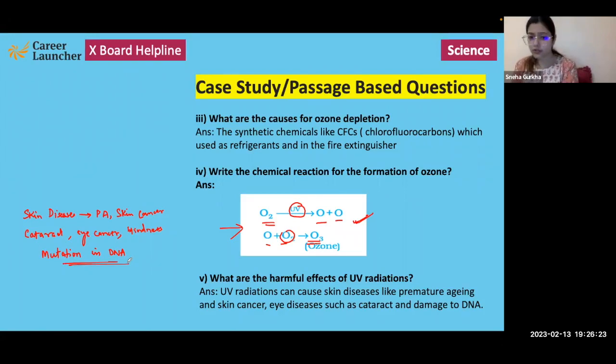So 3 harmful effects of UV radiations. First, they can affect the skin. They can cause various skin diseases like skin cancer and premature aging. They can affect the eye. They can cause diseases such as eye cancer and cataract. And thirdly, they can cause changes or mutation in the DNA, and they can also cause damage to the DNA.